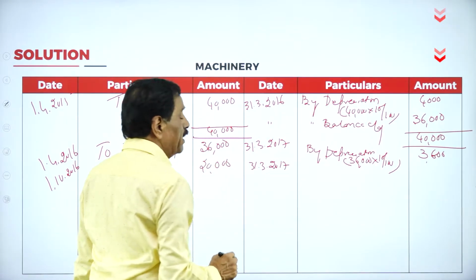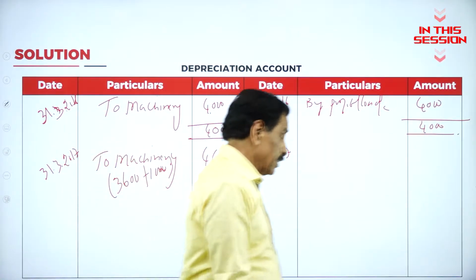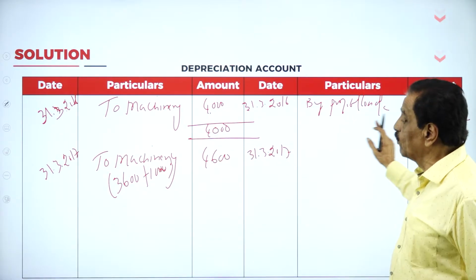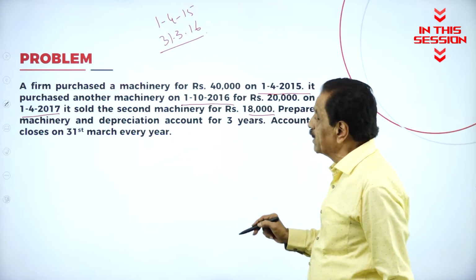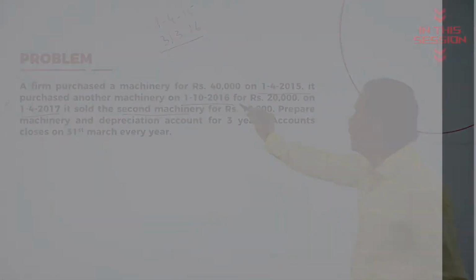31/3/2017, nothing but 1/4/2017. So here we'll come back here. Machinery 4,000, by P&L account 4,000. On 1/4/2017, it sold the second machinery. The second machinery was purchased on which date?